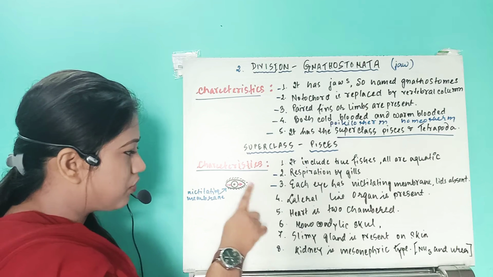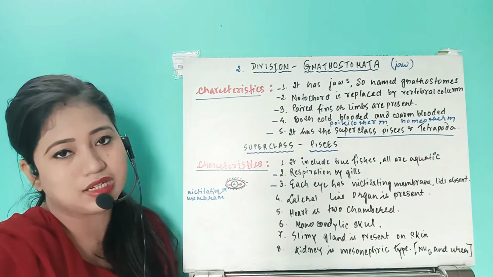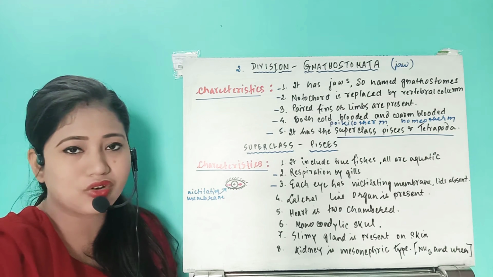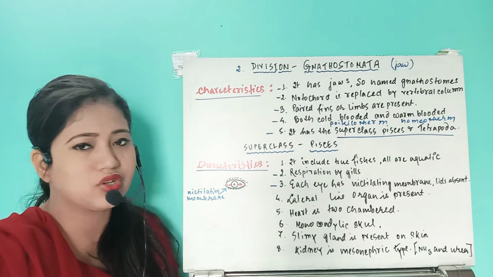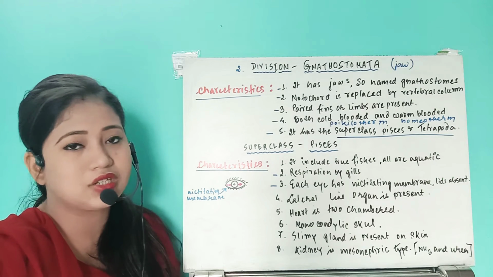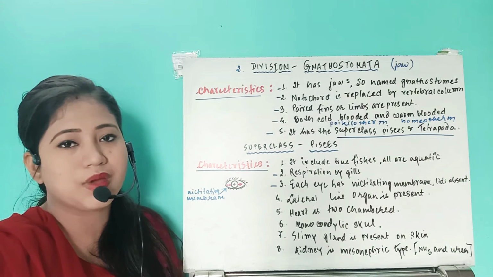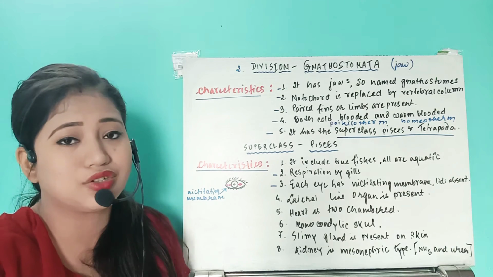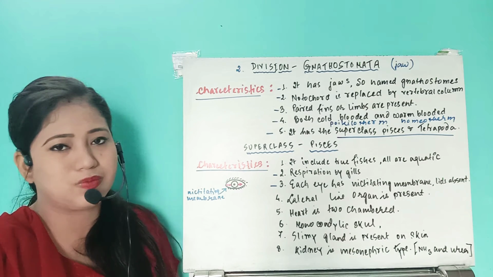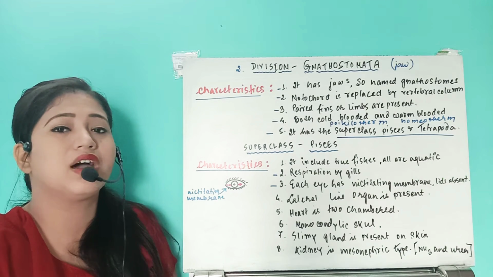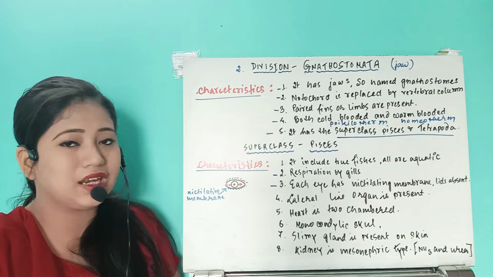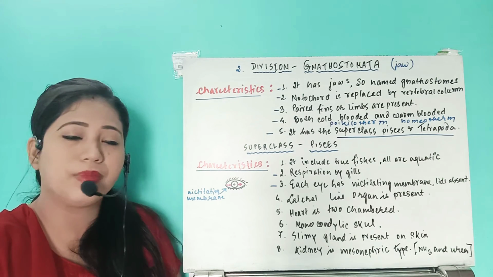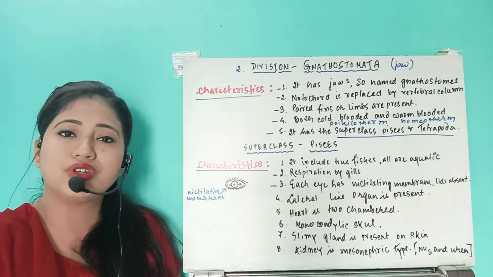Though they cover this flap, they can see through this nictitating membrane, and it is present in all of the vertebrates. As a vestigial organ, or a non-functional organ, then also it will be present. In case of the fishes, it is truly present. Whenever these organisms become terrestrial, then the function of the nictitating membrane will start to decrease. It is present in the amphibia, present in the reptilia, present also in the ape. But in case of mammal, it becomes vestigial. Vestigial means which is present, but they do not function, or they have rudimentary function.